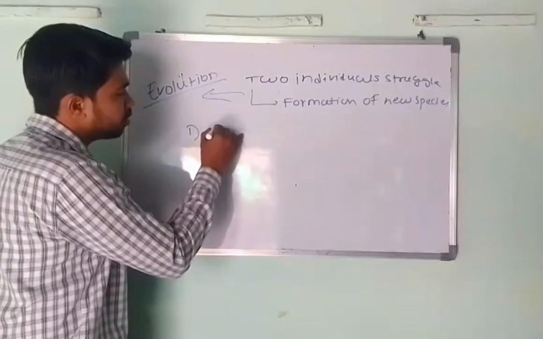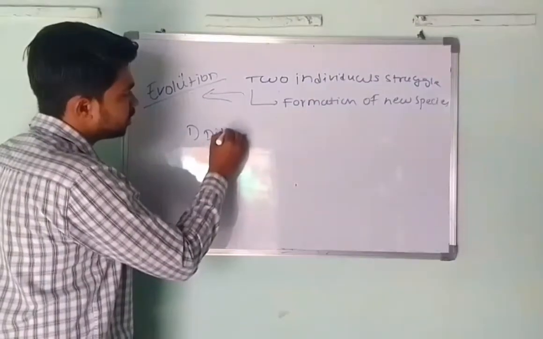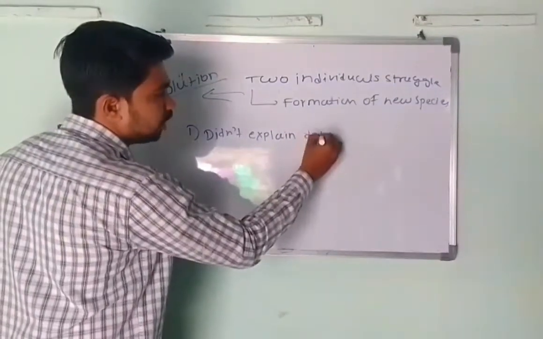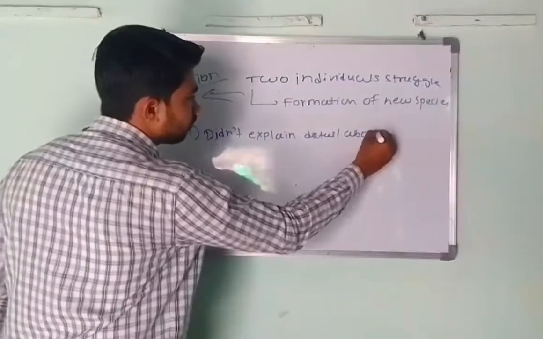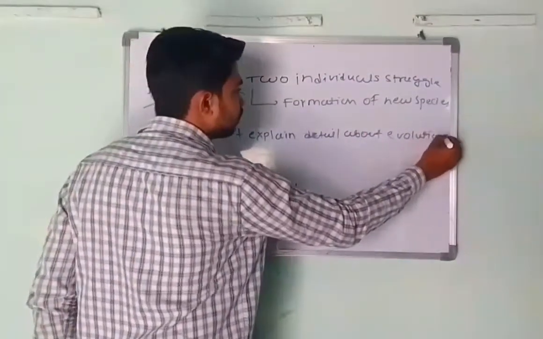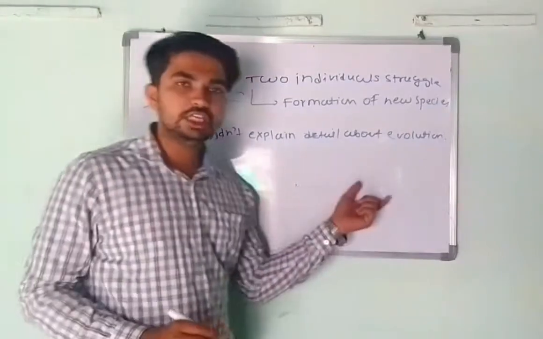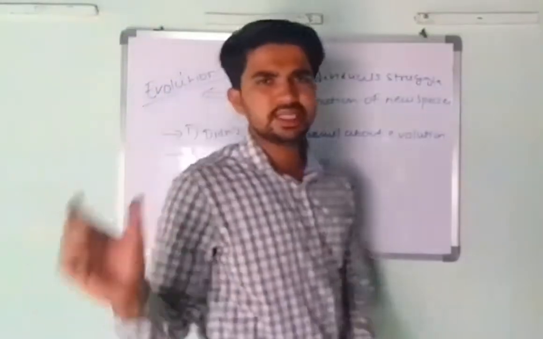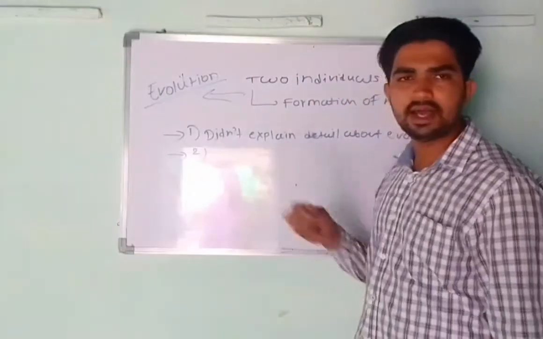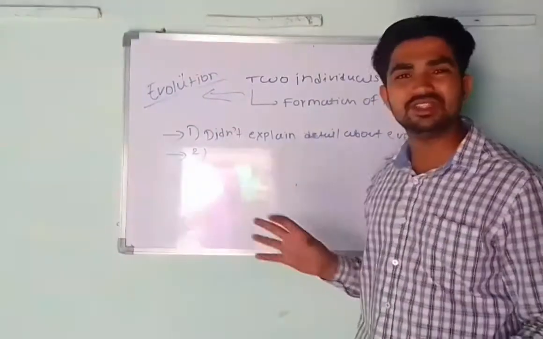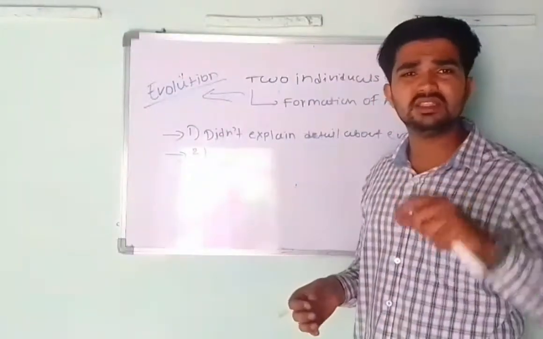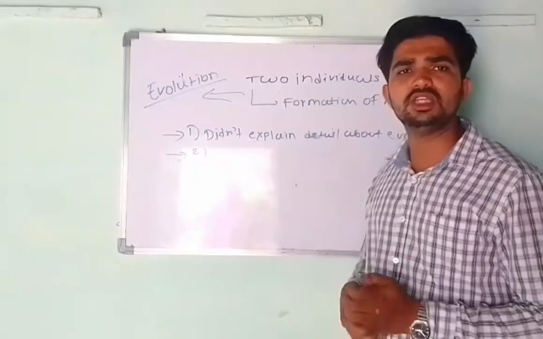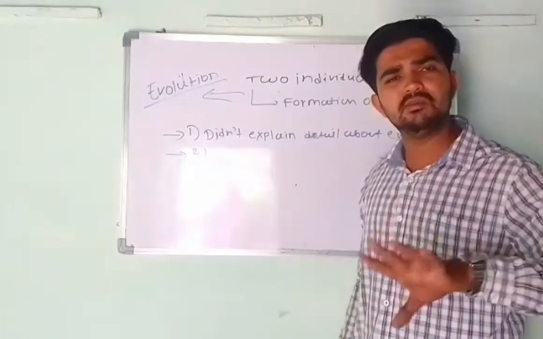Darwin did not explain in detail about evolution. Darwin did not explain the evolution process in detail. After that, okay, what happens in the evolution process? I told you in short that this process means changes in the nucleotide sequences, but at that time there was no proper guidance about the inheritance problem, or you can say the hereditary problem.